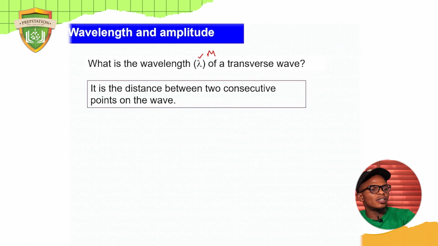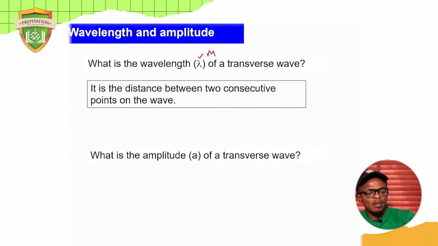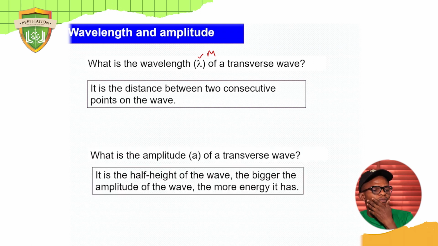Now let's move forward. What is amplitude? I explained before, but let me still do that again. Amplitude is denoted by the letter A. Some textbooks use lowercase a and some use uppercase A, but just know that it's A. What is amplitude? It is the half height of the wave. This is another definition. It is the height from rest position to the peak or from rest position to the trough. So you can also add this: it is the half height of the wave.